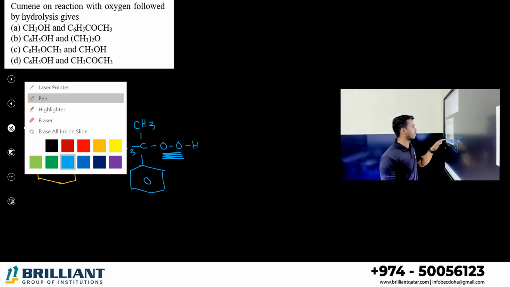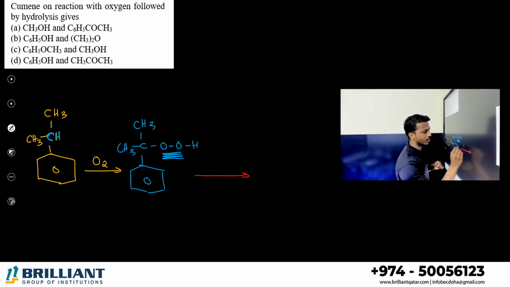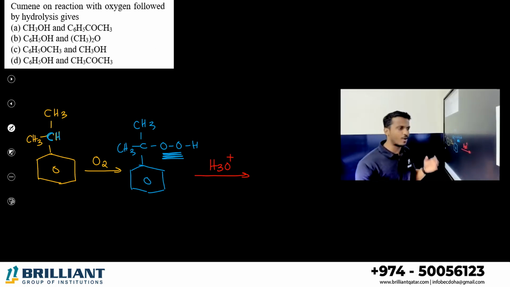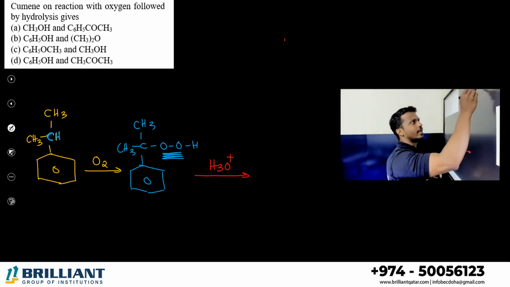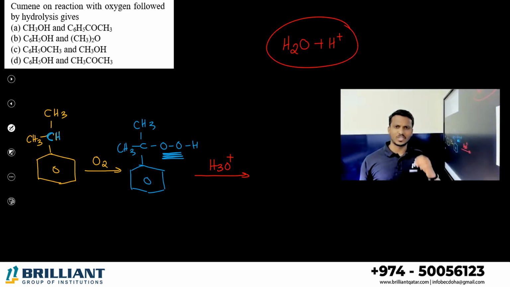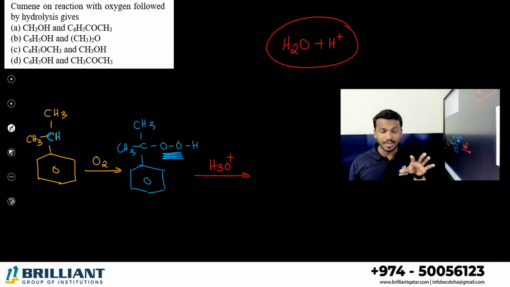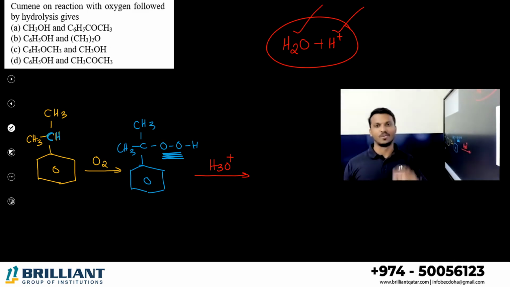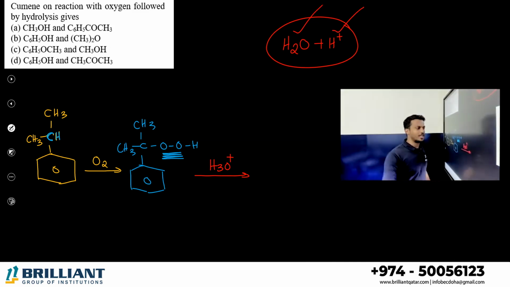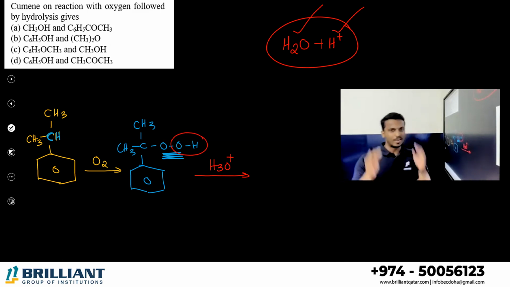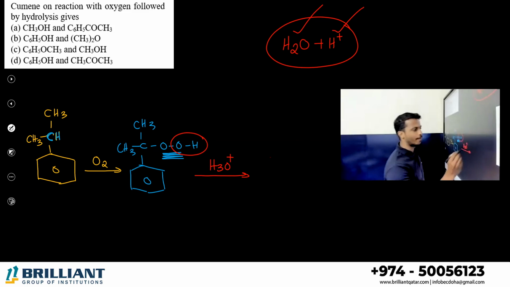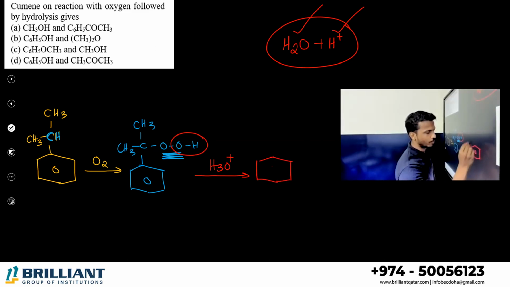Now you have to do a small thing. Just treat it with H3O plus. What is the meaning of H3O plus? Hydronium ion. How are you getting H3O plus? By addition of water to an acid. Or you can simply write H3O plus over the arrow, which indicates acid hydrolysis. Okay, you have to do a simple thing. Just take this OH group and attach it directly on the benzene ring. What is your product? Phenol.